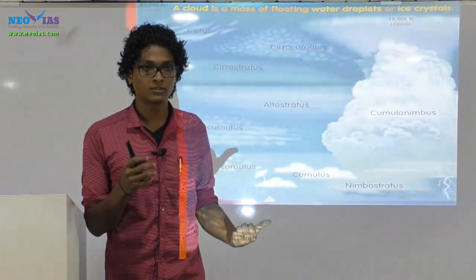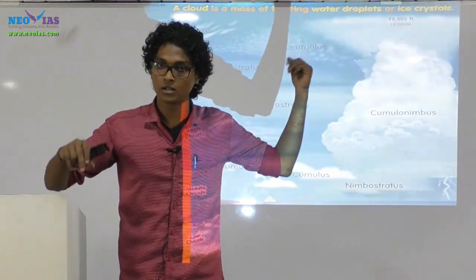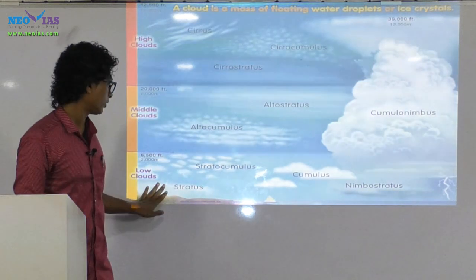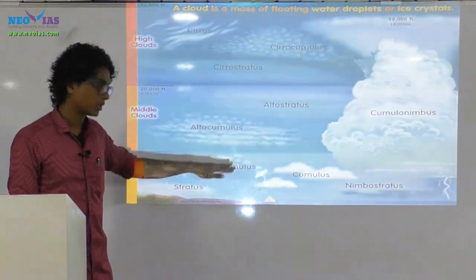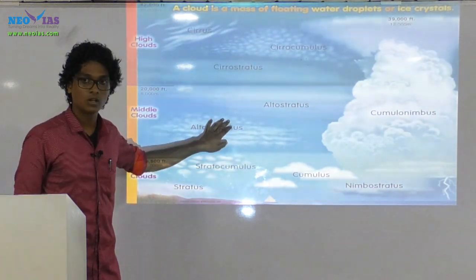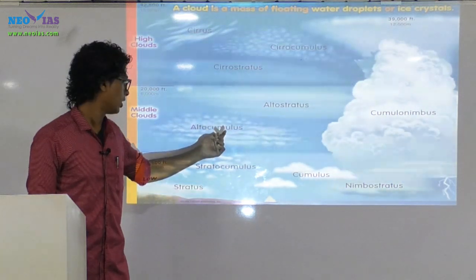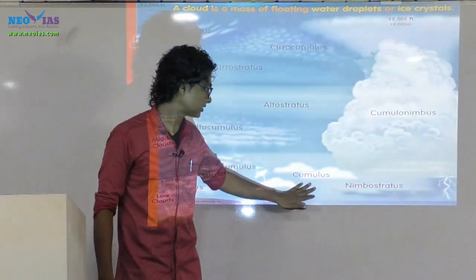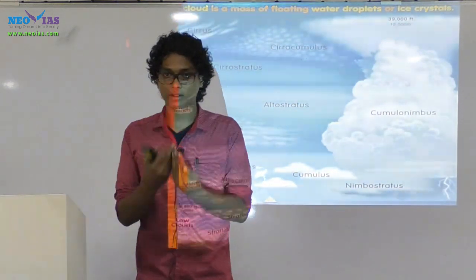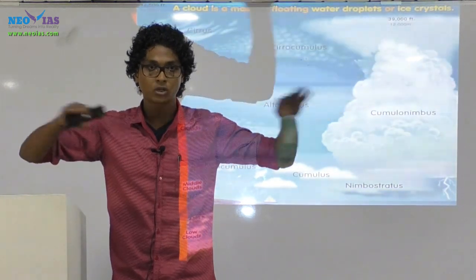Comparing cirrocumulus with altocumulus, which will result in more shadow formations? The altocumulus clouds will result in more shadow formations, and they will be much bigger than the cirrocumulus. Understood? And again, the other kinds, low clouds. One, stratus. The next, stratocumulus, which will be much larger than the altocumulus and will result in more rainfall. Then cumulus, nimbostratus. Nimbo means having more water vapor content. Stratus means covering the entire sky as a layer or sheet.